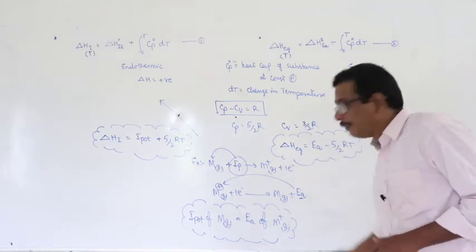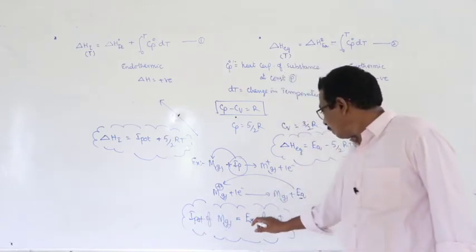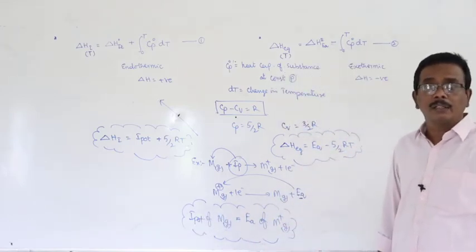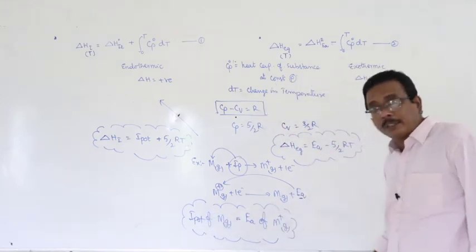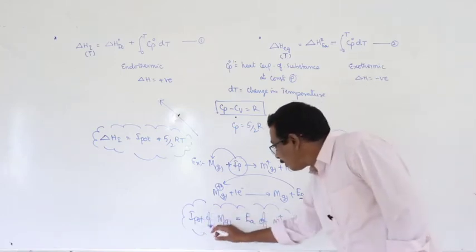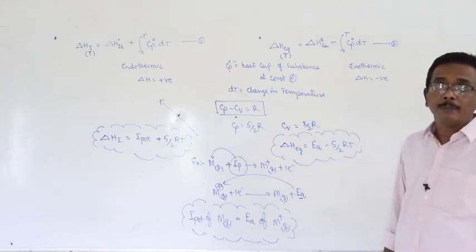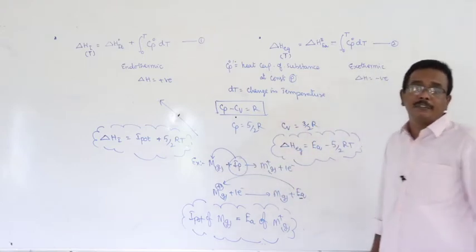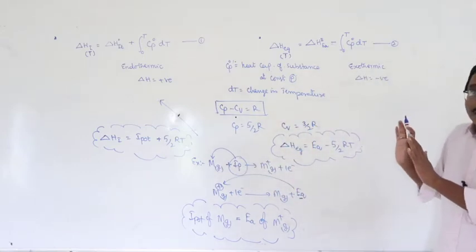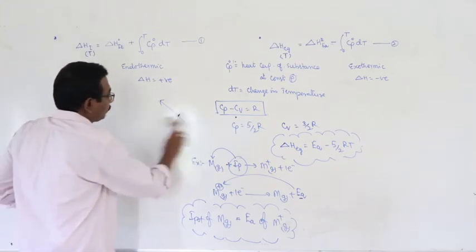Here the two expressions are given and four options are given. Ionization potential of M plus is equal to electron affinity of M plus: wrong. Ionization potential of M is equal to electron affinity of M2 plus: wrong. Ionization potential of M is equal to electron affinity of M plus: that is correct. You have to understand the relation between ionization potential and electron affinity. This is one of the concepts that depends upon thermodynamic laws. And next one.